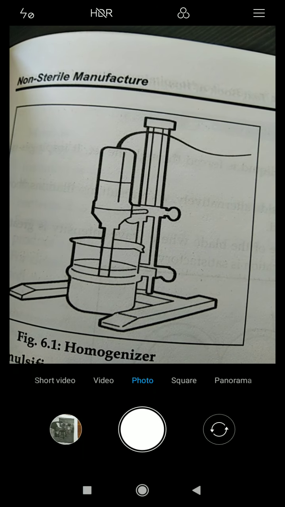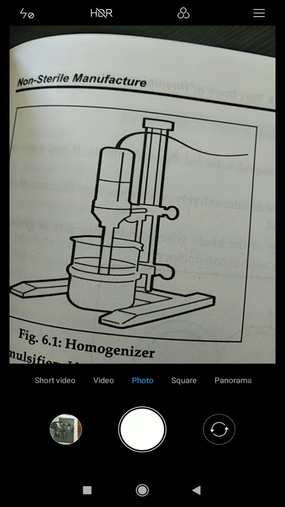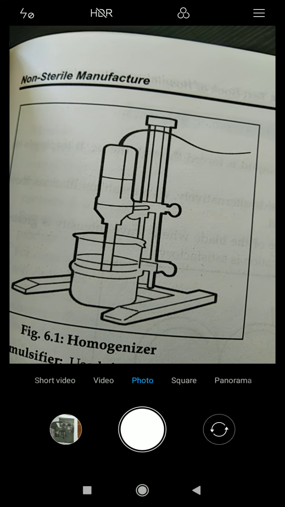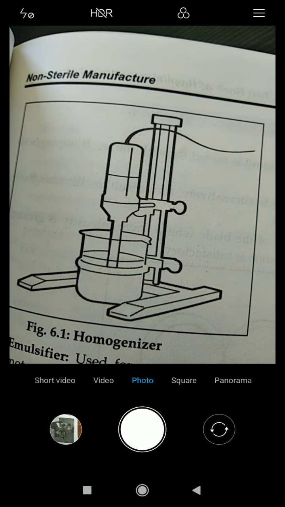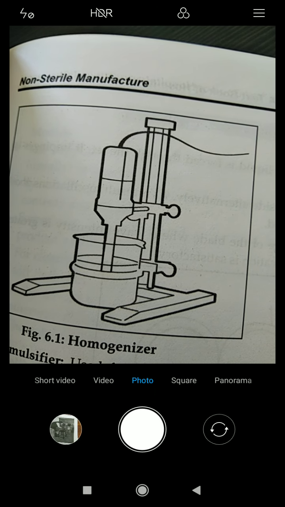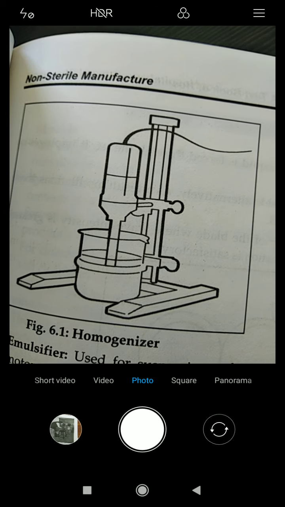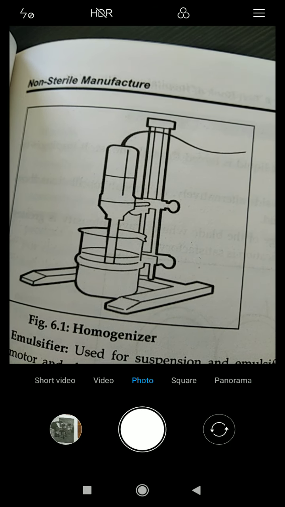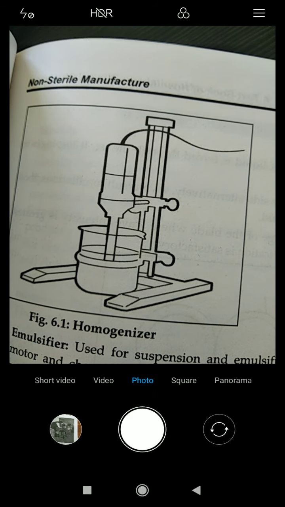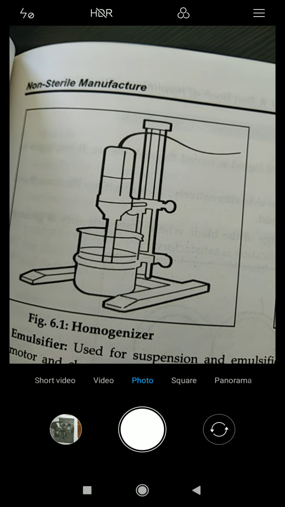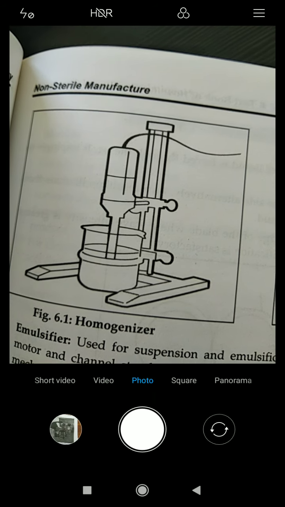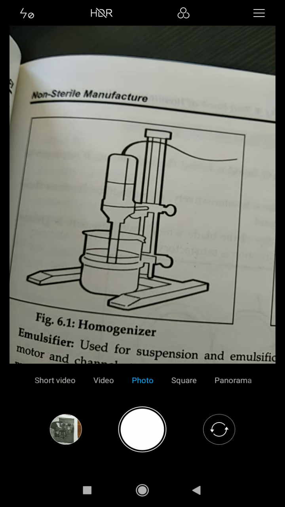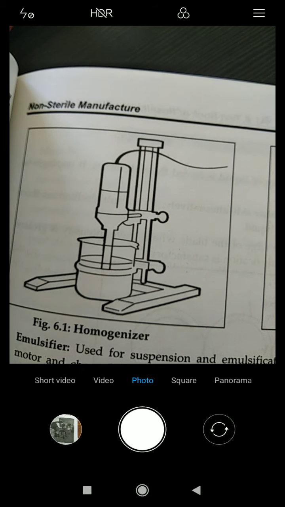The coarse emulsion is forced through a central opening in the lower part and then outward through the gap. The outlet is just above this point. These are the homogenizers.